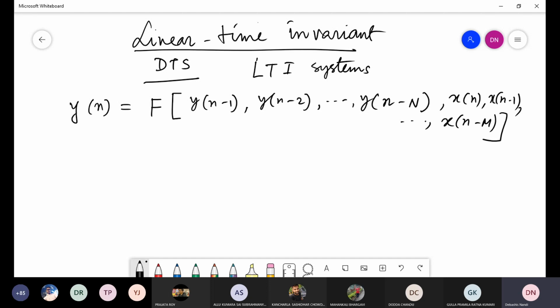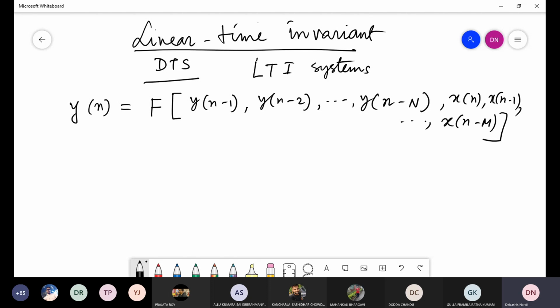It's a function of the input, shifted inputs and shifted outputs. This is the general case.